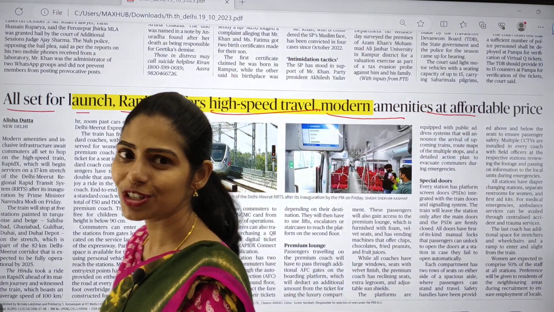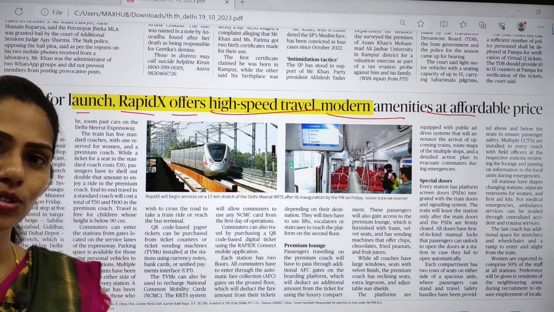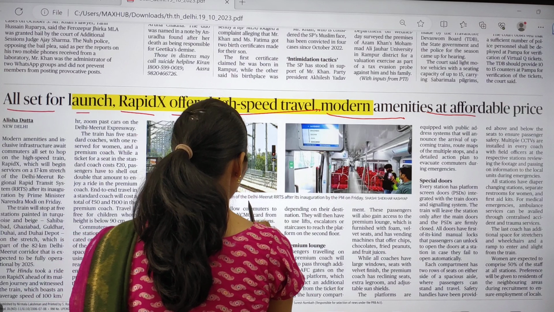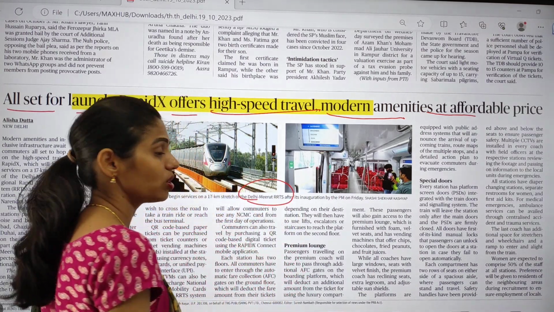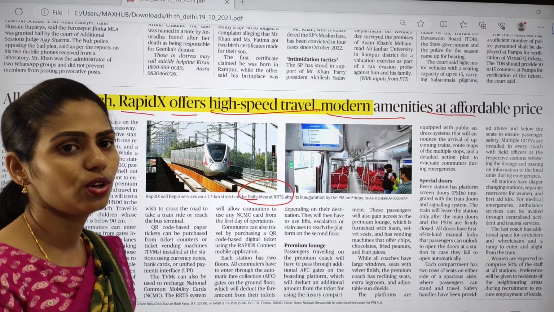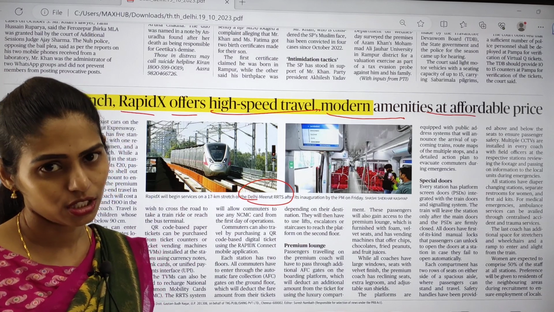This article is talking about the RapidX transport system, a fast railway system that will run from Delhi to Meerut. It is also called Delhi Meerut RRTS, and it is going to be inaugurated by our Prime Minister soon.